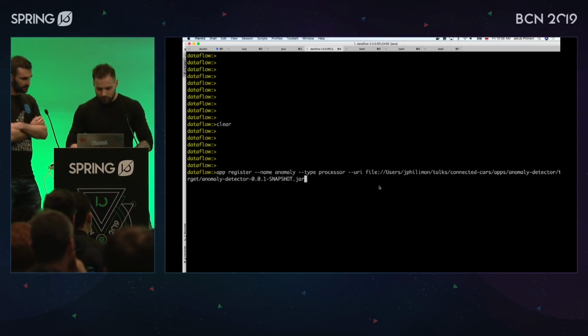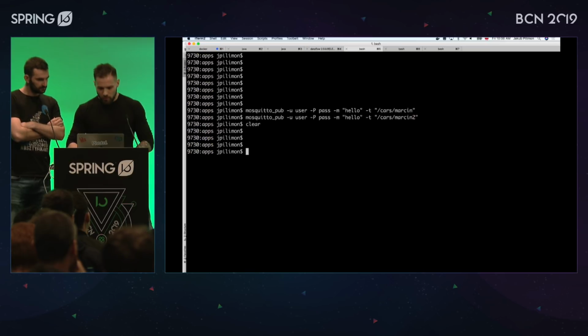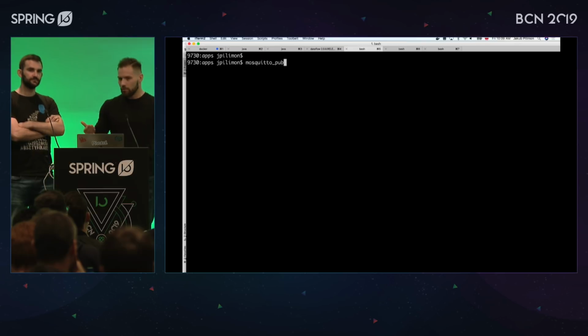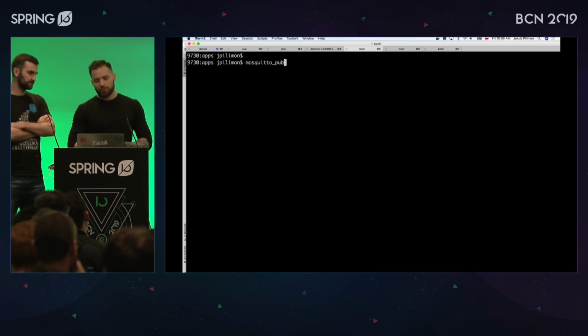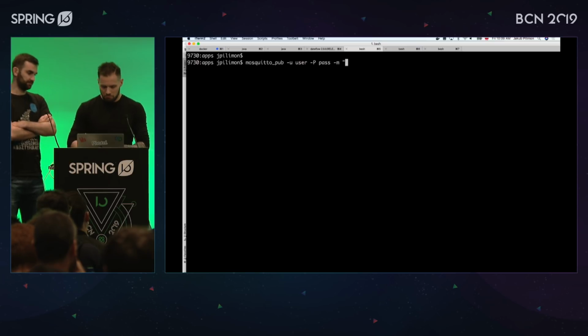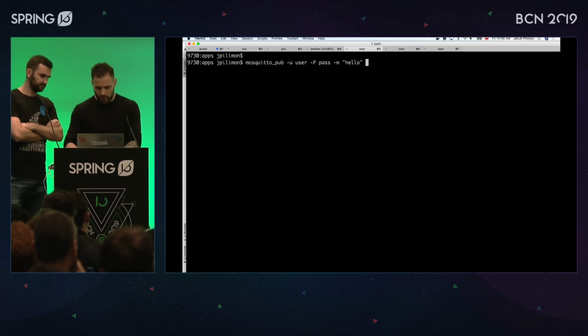Let's reuse this. So we're going to pass, let's clear it. Mosquitto publish. The name of the broker, or the host of the broker, is by default localhost, so I don't need to reconfigure that. Same applies to the port, but we need to pass the username, which was, I guess, user, right? The password, and the actual message, which is what do you want to send? Hello. Why not? And the topic, which in this case is Marcin, or cars/Marcin, something like that. Is it correct? I guess so.